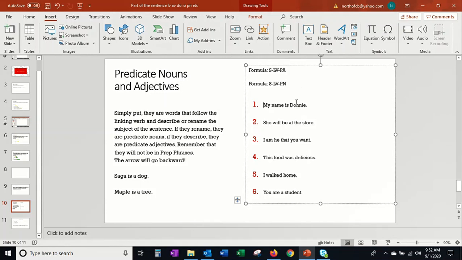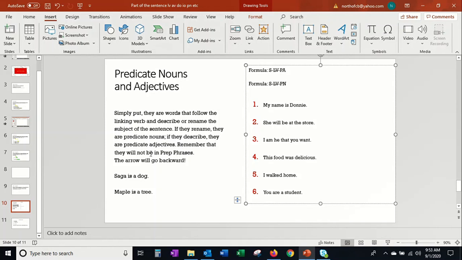The food. Donnie and name. What is the name? Donnie. They go together. Okay. Look at number 2. She will be at the store. Will be: is, are, was, were, will be. So that's a linking verb. Good. Subject, she, at the store.